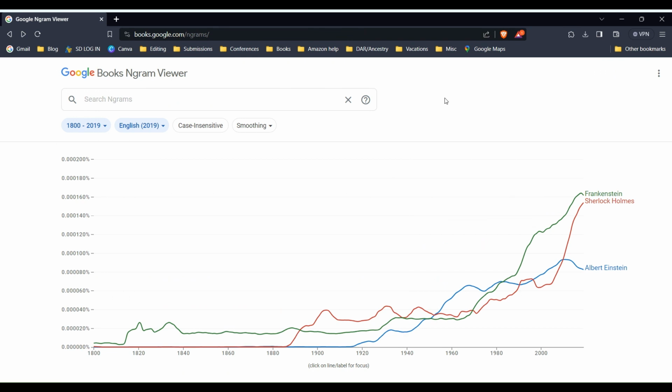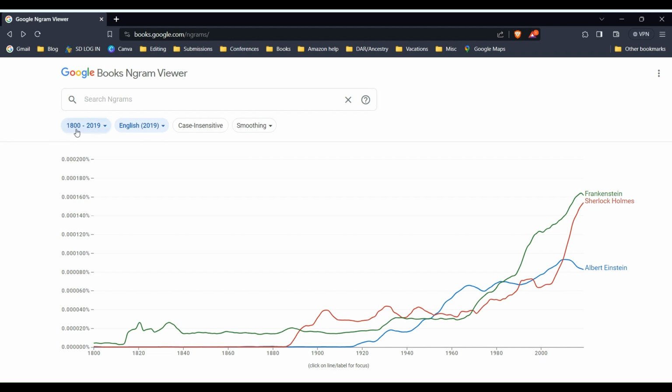Here's another great tool from Google, and this goes along that same website, books.google.com/ngrams. This is the Ngram Viewer. This helps you to find when words were first utilized in books.